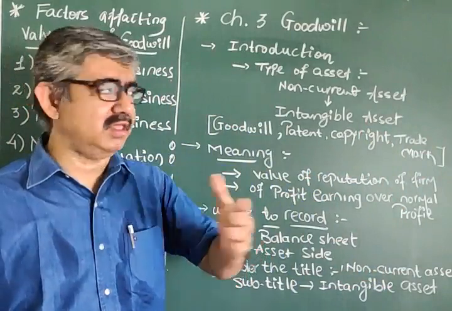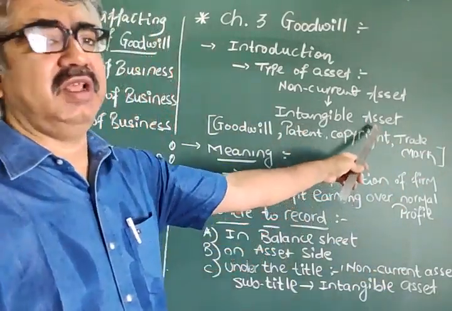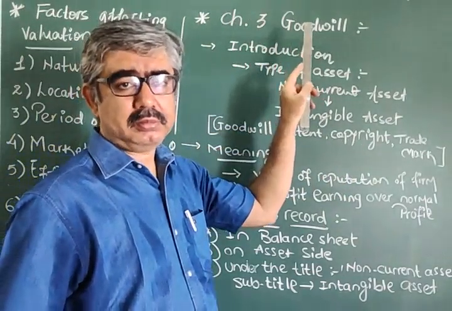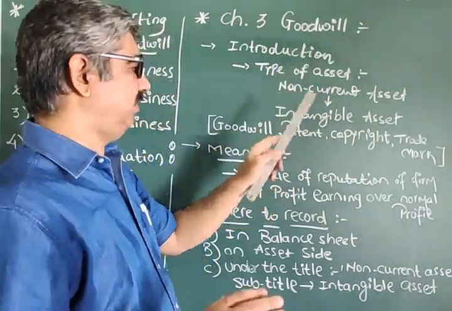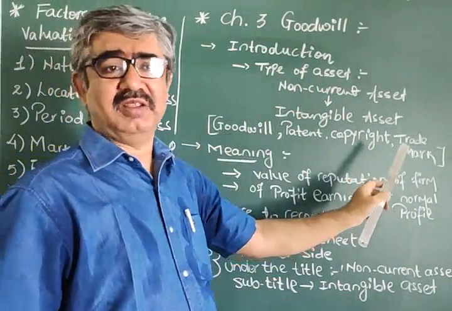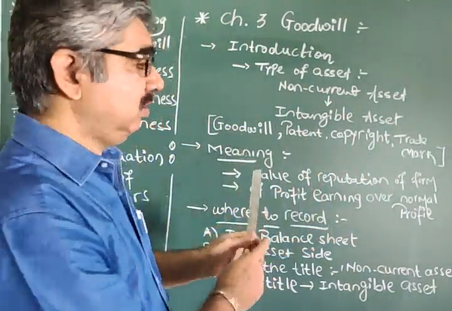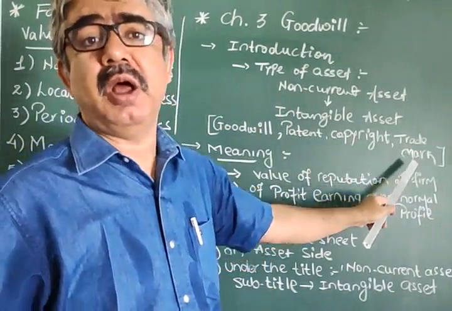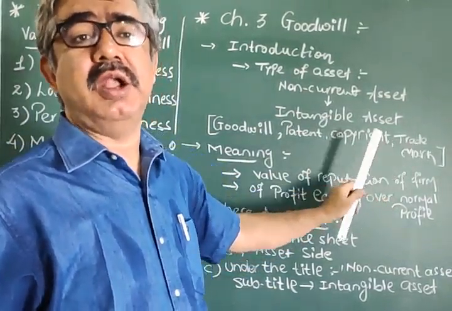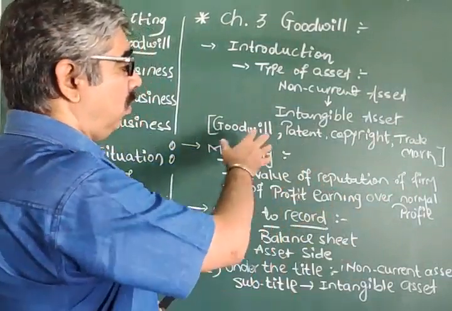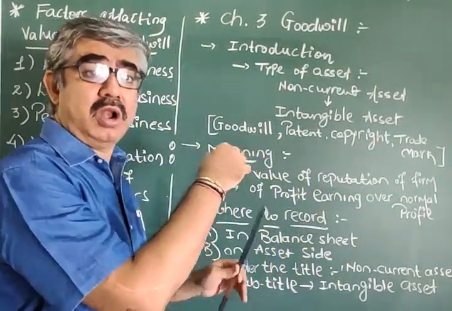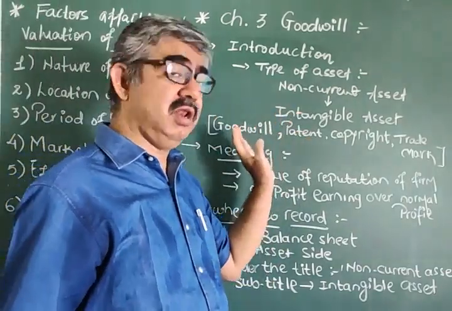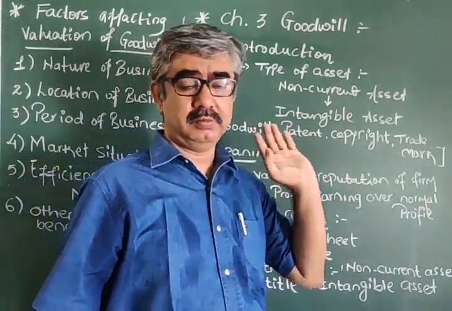Goodwill, and other assets also, intangible assets. Actually, the topic is goodwill. But basically we have 3-4 intangible assets. Except goodwill, we still have patent, copyright, trademark. All these are intangible assets. For all, you can have monetary value, but you can't see goodwill, you can't feel goodwill, you can't touch goodwill.